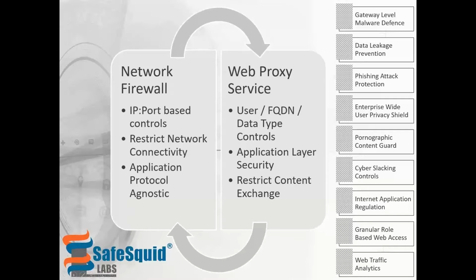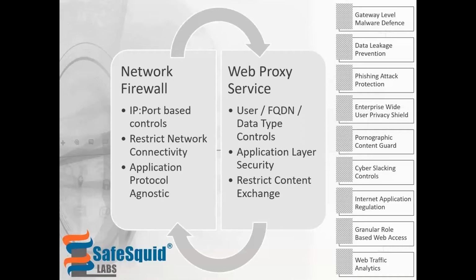Now, enterprises use perimeter security to defend against unauthorized activities. A network layer firewall provides IP and port based regulation to control network connectivity. It can regulate which of the internet services like DNS, HTTP, HTTPS, SMTP, IMAP, POP3 may be permitted or denied to one or all the users. A network layer firewall can thus prevent unauthorized use of email services or DNS servers, etc.